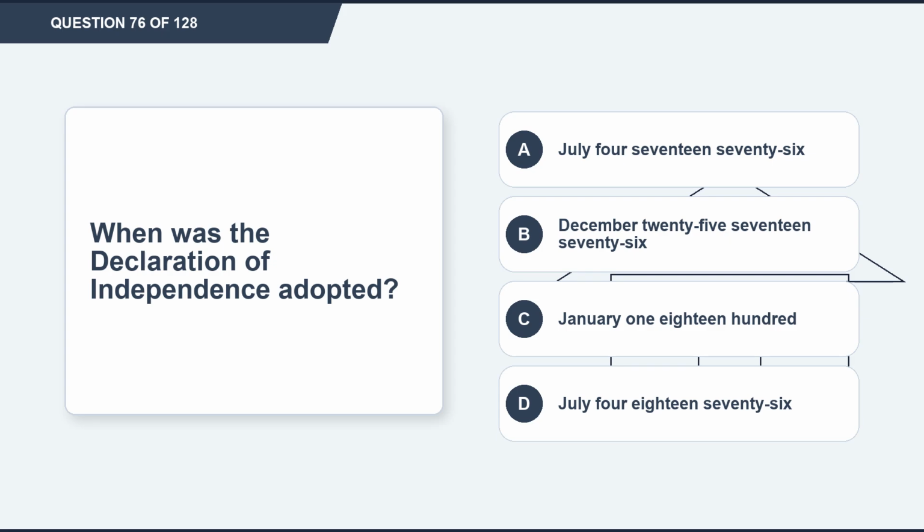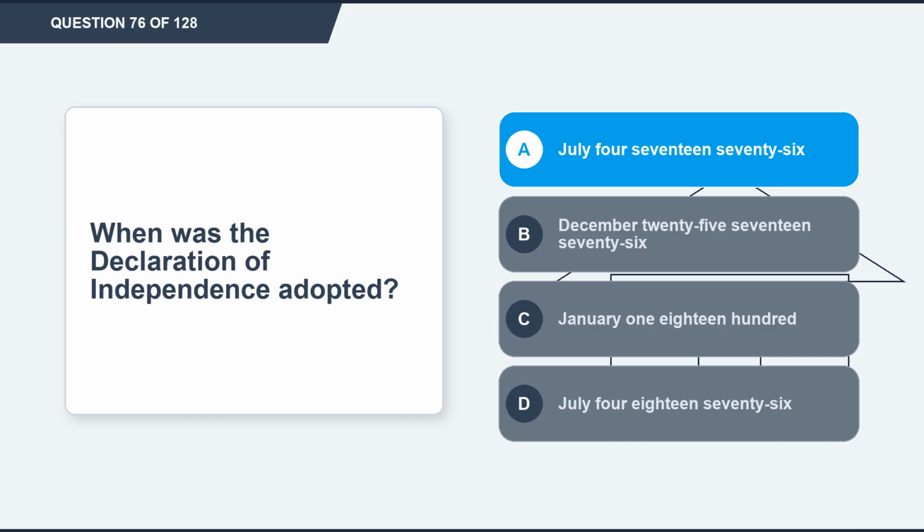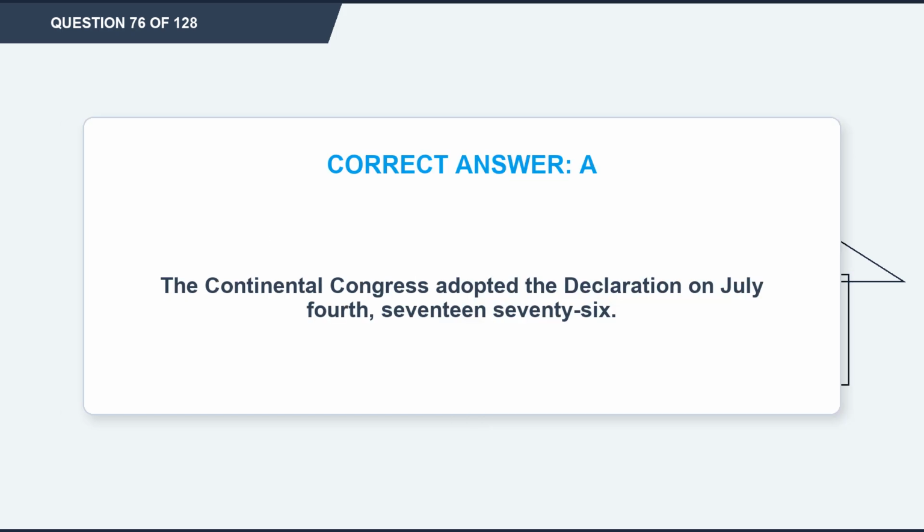Question 76. When was the Declaration of Independence adopted? Option A, July 4, 1776. Option B, December 25, 1776. Option C, January 1, 1800. Option D, July 4, 1876. The correct answer is option A, July 4, 1776. Explanation. The Continental Congress adopted the Declaration on July 4, 1776.